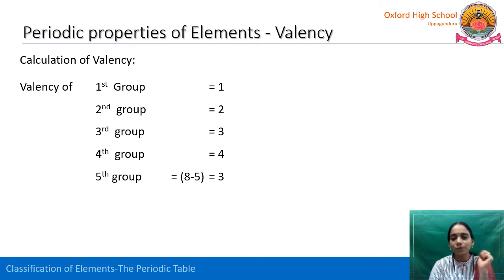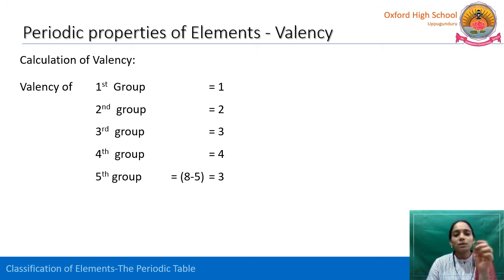Whereas coming to the fifth group, it contains 5 electrons in its outermost orbit. But instead of donating the 5 electrons, they'll try to accept 3 more electrons, because it requires only 3 electrons to complete the octet. It already contains 5 electrons and it accepts 3, so altogether it becomes 8 electrons.